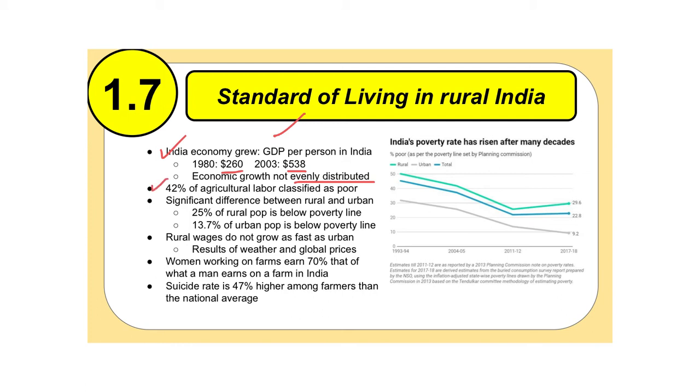42% of agricultural labor is classified as poor. So if you're a farmer, more than likely you're going to be labeled as poor. There is a significant difference between rural and urban. Same here in the United States, but look at it in India. 25% of the rural population is below the poverty line. 13.7% of the urban population is below the poverty line. So living urban or living rural, you do have a good chance, statistically speaking, of being in some type of poverty. These numbers are pretty high.